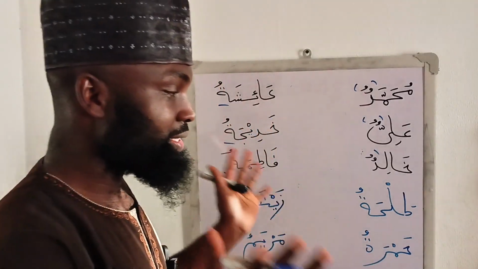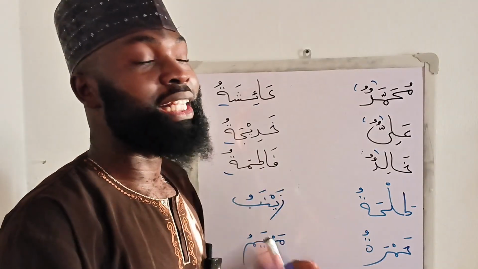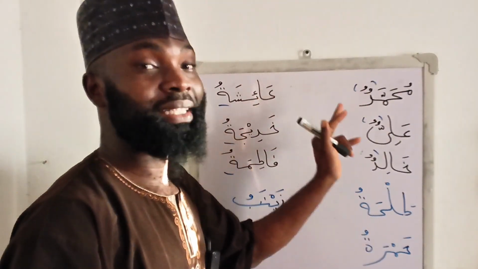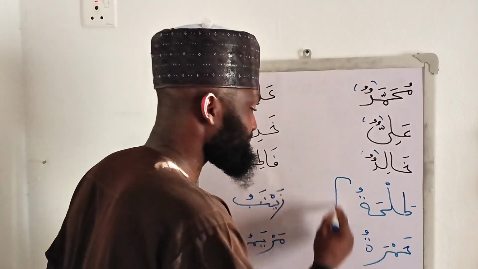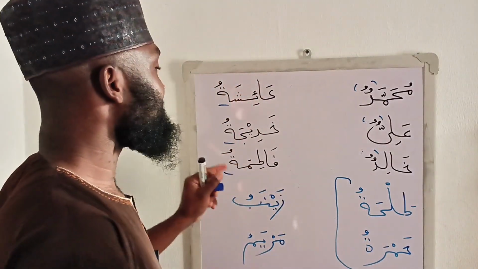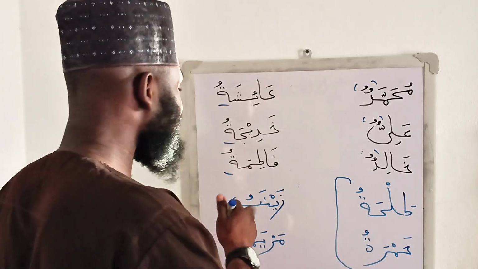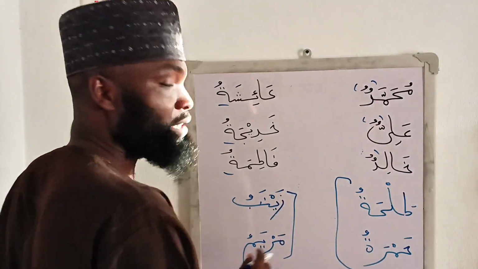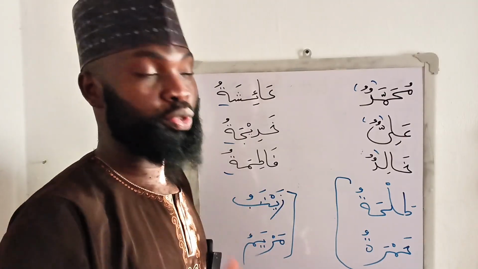Now we have discussed a lot just from this lesson alone. Names of males originally end with dhammatan. They don't end with ta'un marbuta, except for these exceptions. Names of females end with ta'un marbuta. They don't end with tanween, except for these exceptions. This Zainabu, Mariamu, and other names in this category, they don't end with ta'un marbuta.